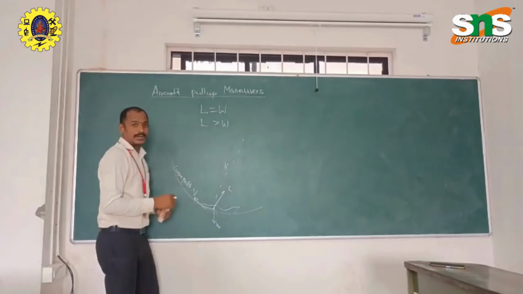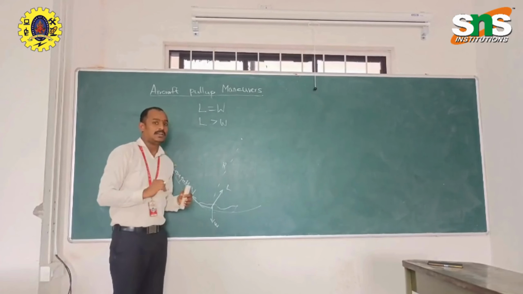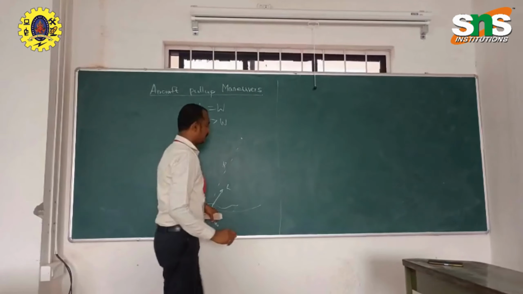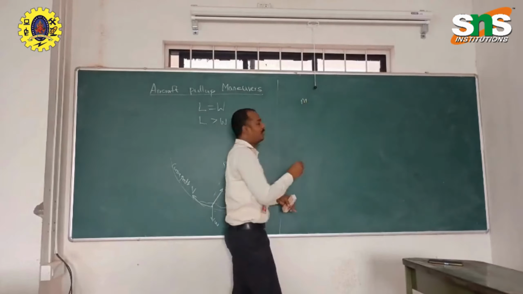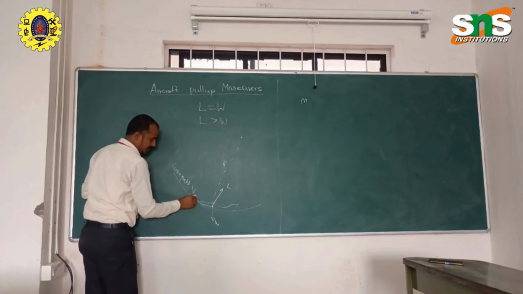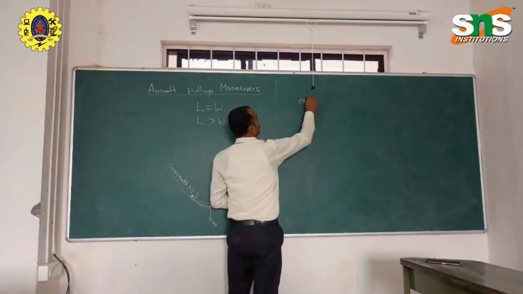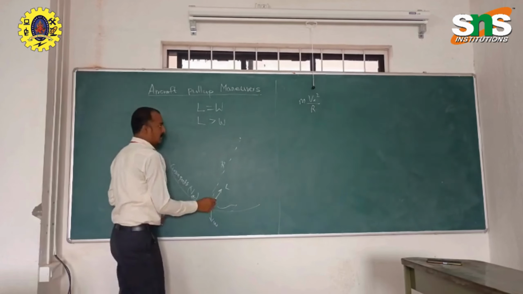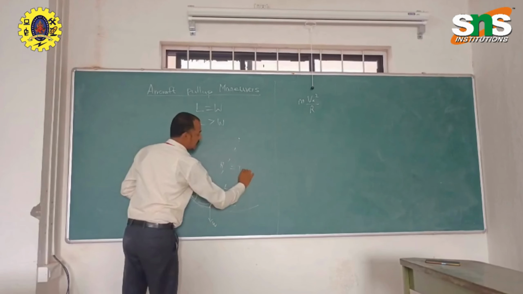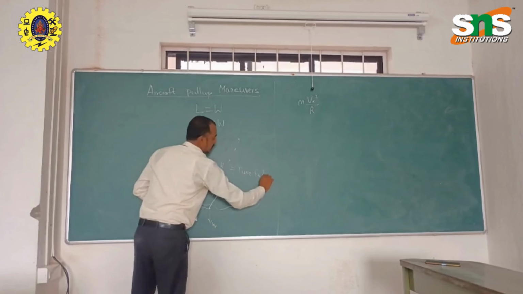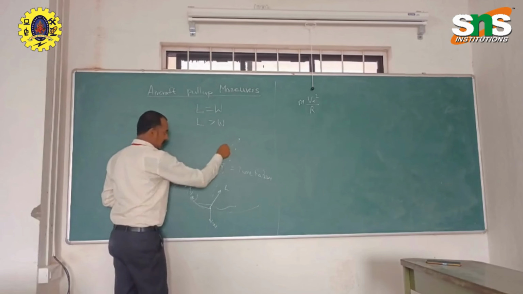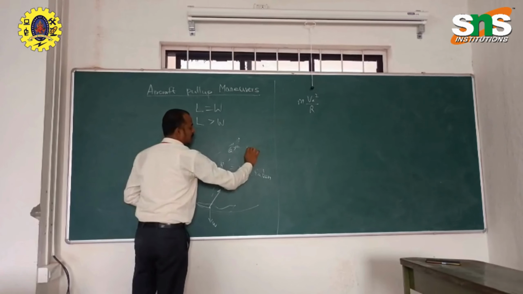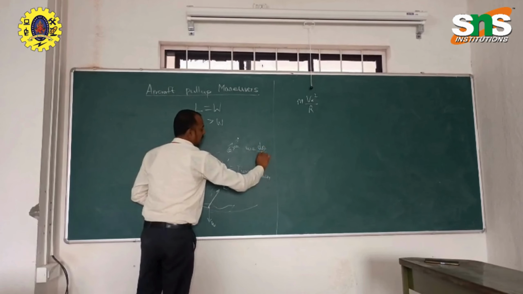That will help us understand how the pull-up maneuver works. The force equation will involve the mass of the aircraft and the flight velocity, V infinity squared over R. This R is called the turn radius. And the turn rate is omega equal to d theta by dt.